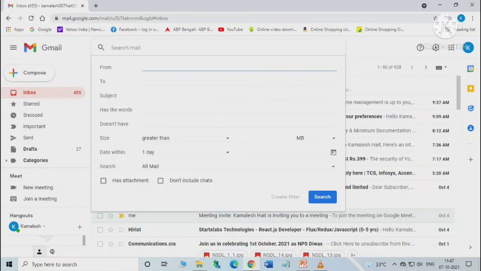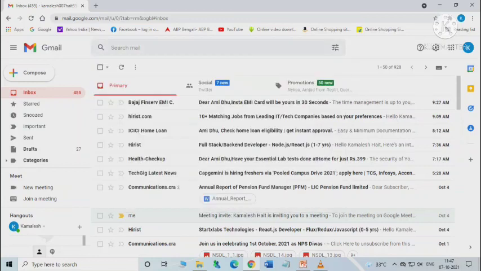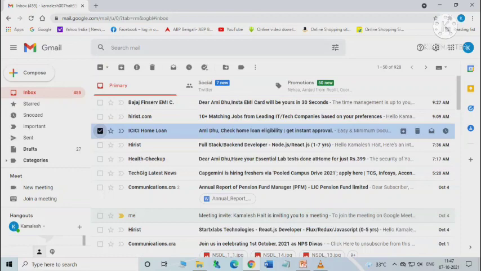Now we'll be creating a filter for a particular email account. So at first open your Gmail account, then click on the checkbox. Suppose I want this, so click on the checkbox next to the email for which we want to create a filter. Then click on more icon. Here it is the more icon given above.